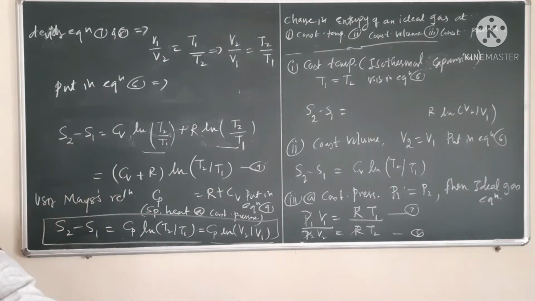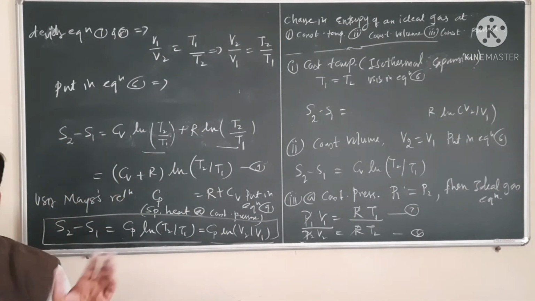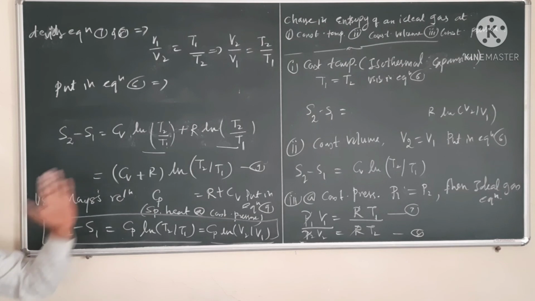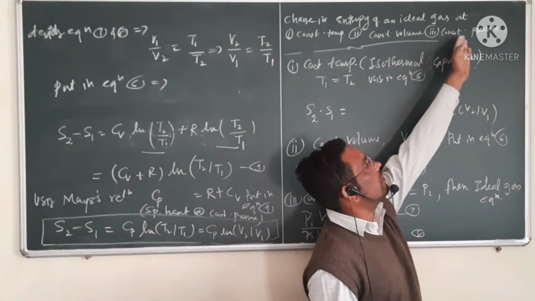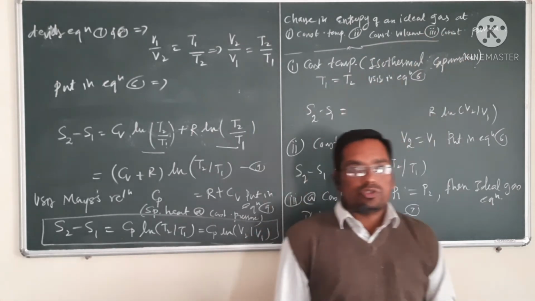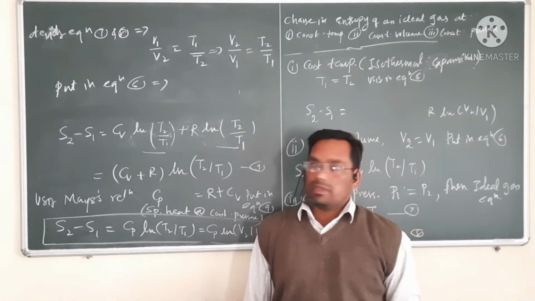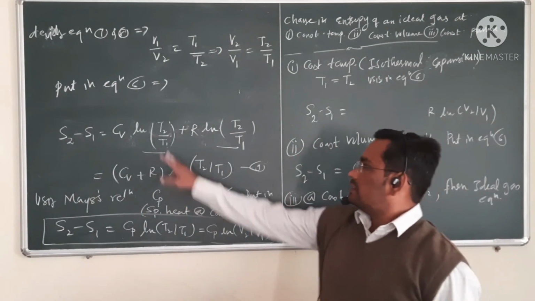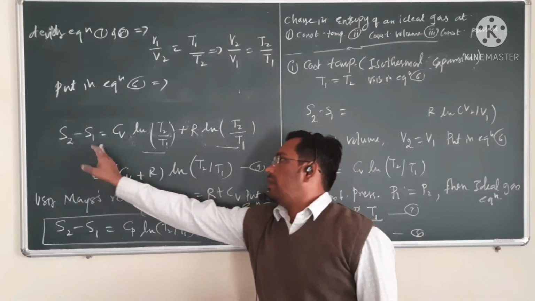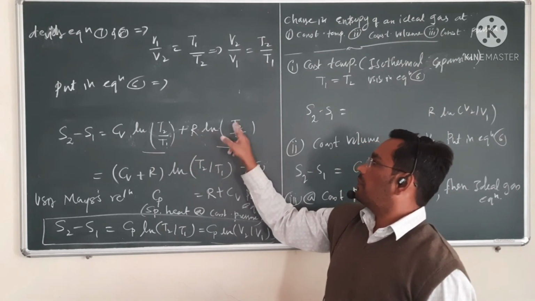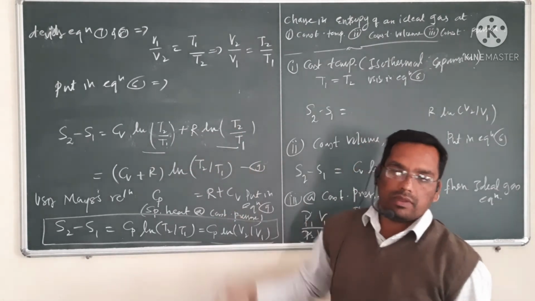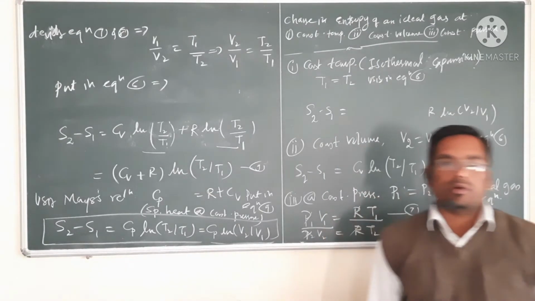So we already calculated all the equations for change in entropy for ideal gas at constant temperature, constant volume, and constant pressure, and also for ideal gas in general. So for ideal gas, this equation is very important: S2 minus S1 is equal to Cv ln of T2 divided by T1 plus R into ln of V2 divided by V1. So remember this equation for problem solving.